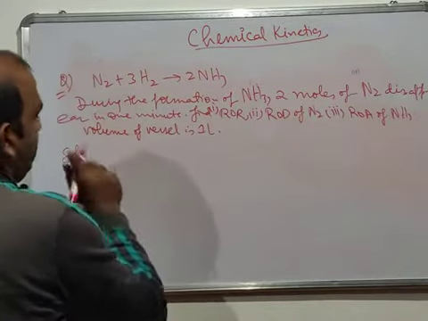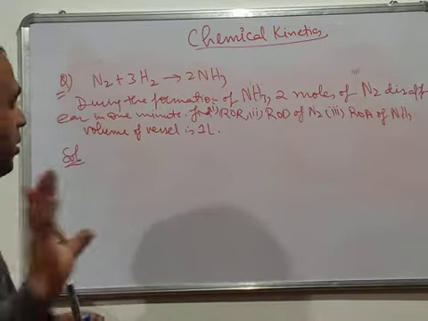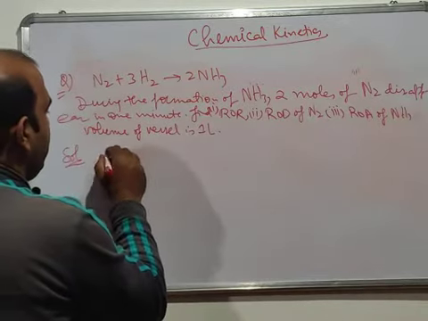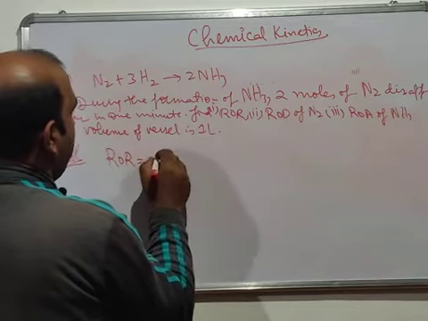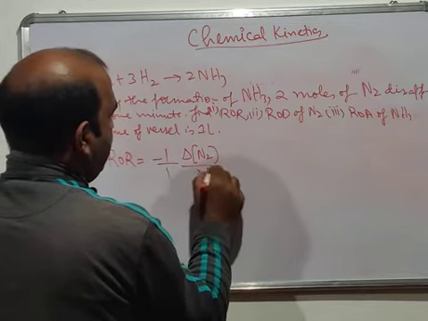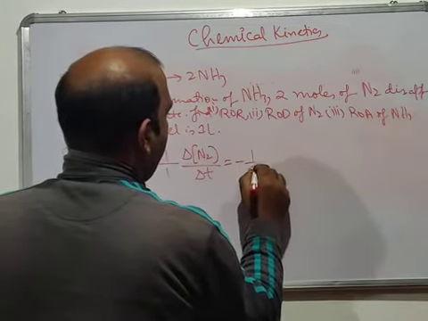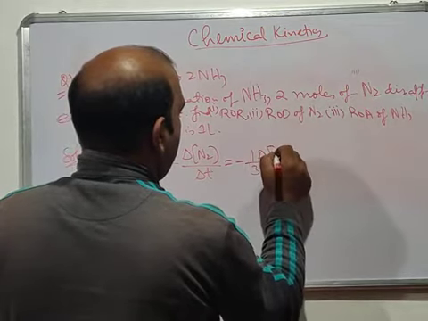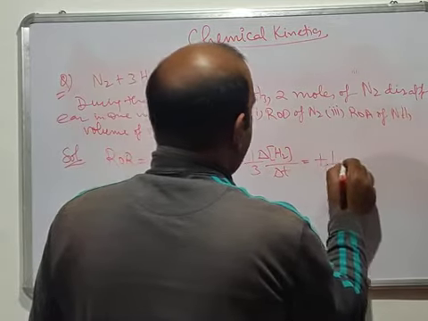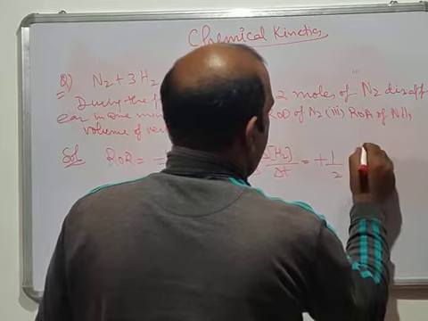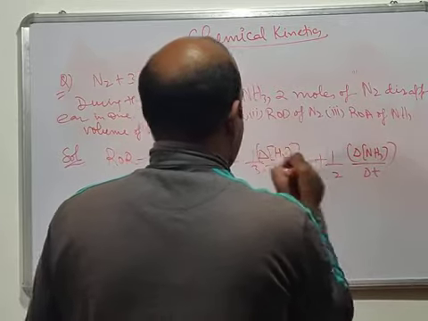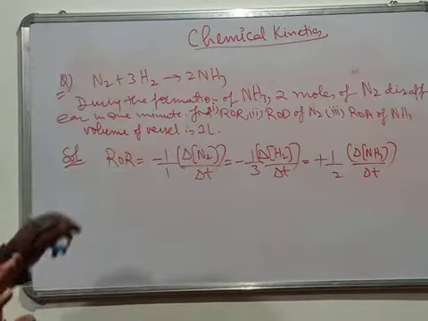Now how will you solve this? You can pause the video and solve it. No, I will do it now. Let's start. The first thing you will do is write the rate of reaction. ROR is equal to minus 1 by 1 del N2 divided by del T, is equal to minus 1 by 3 del H2 divided by del T, is equal to plus 1 by 2 del NH3 divided by del T. So this is the rate of reaction.